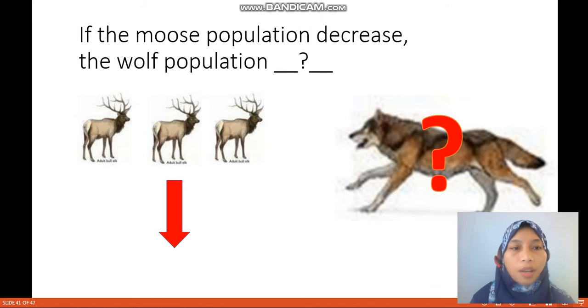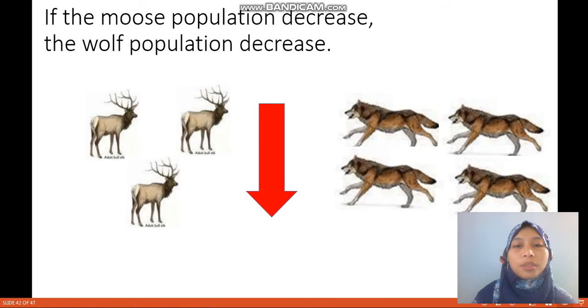In contrast, if the moose population decreases, the wolf population will decrease too, because when there is no food, they will start dying, or diseases will kill them, and the young will go to the other side of the world that has more healthy and fatty moose.